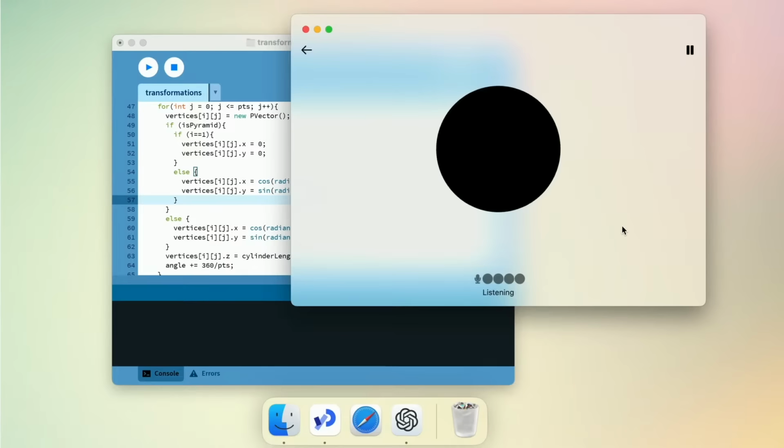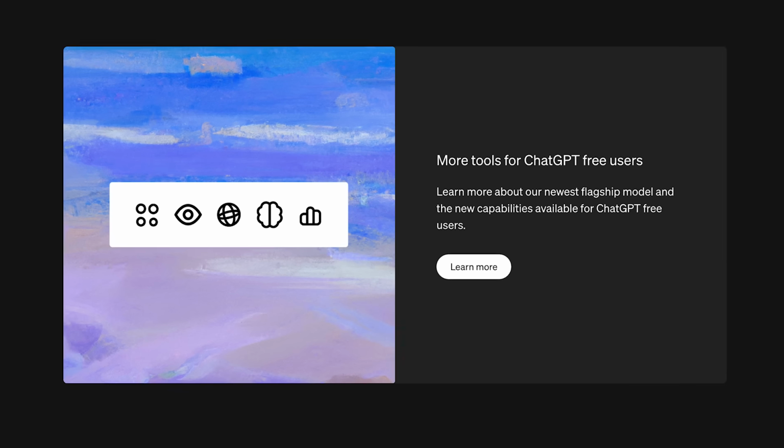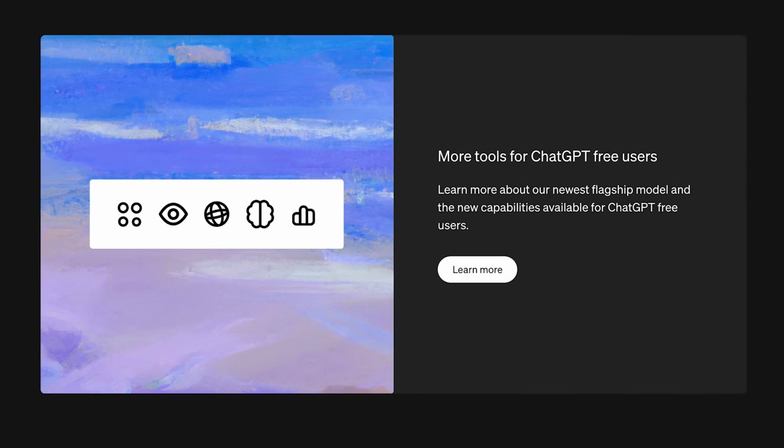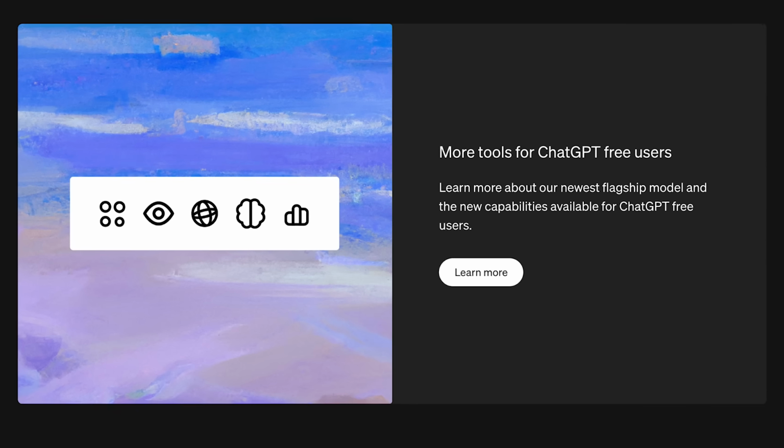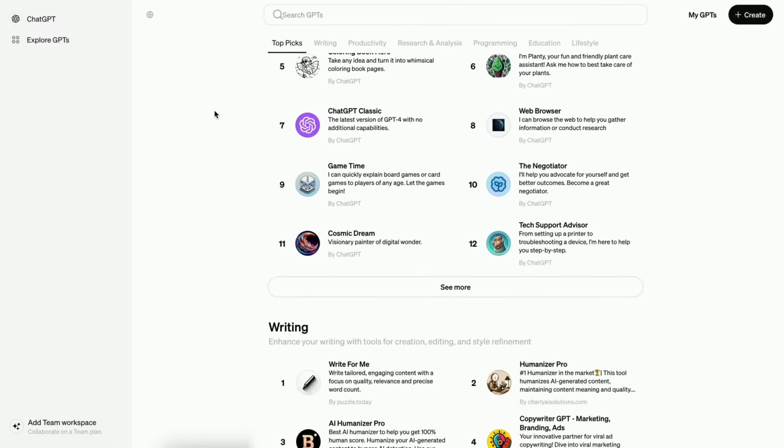That includes voice input, GPT-4 level intelligence, GPTs, all these premium features that were paywalled behind the $20 a month paywall up until now. Everybody will have GPT-4 in their pocket now. And finally, you will be able to share GPTs with other users. GPTs that are powered by this more capable model.